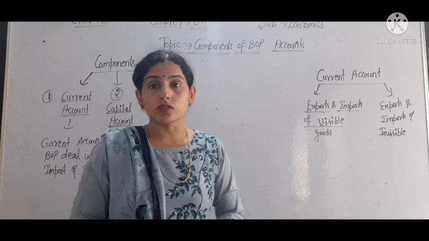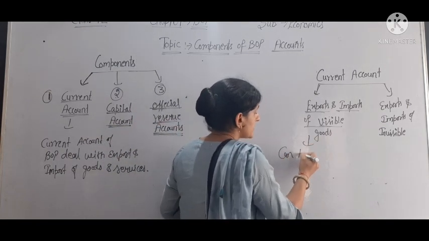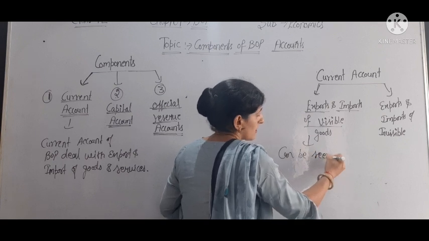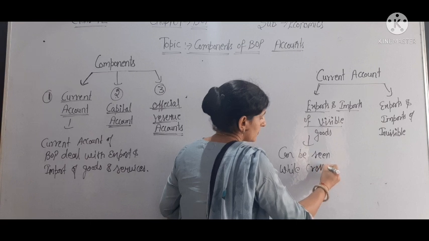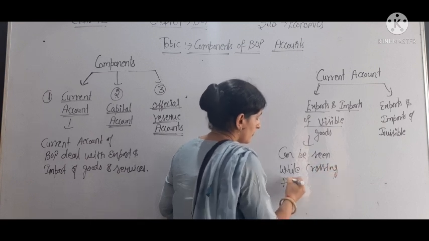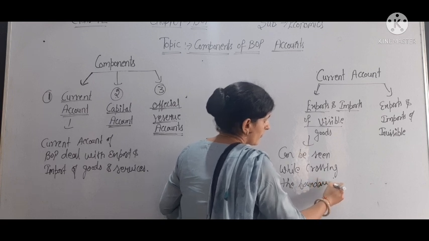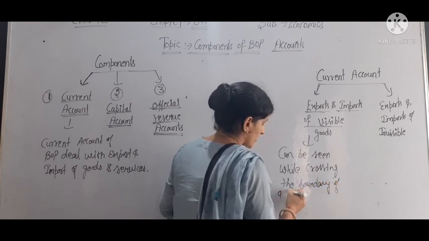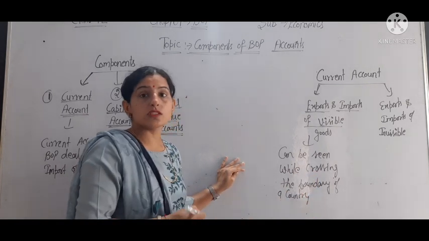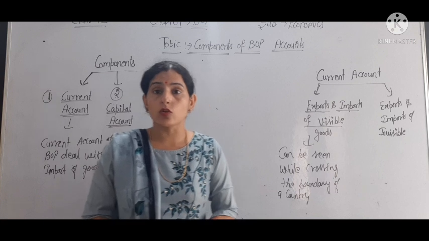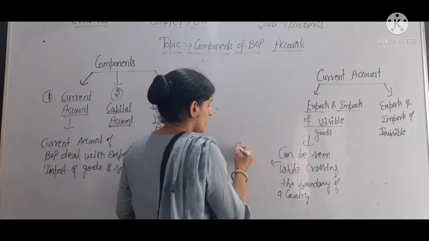Visible goods are those goods which can be seen while crossing the border, or we can say the boundary, of a country. For example,